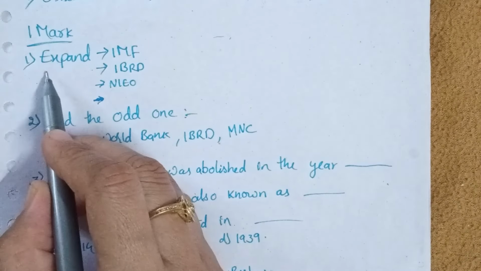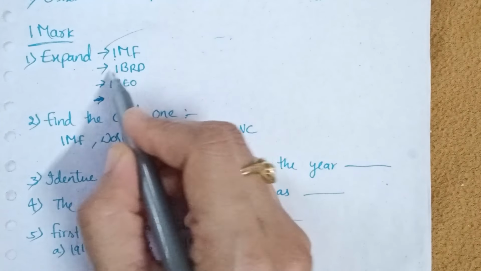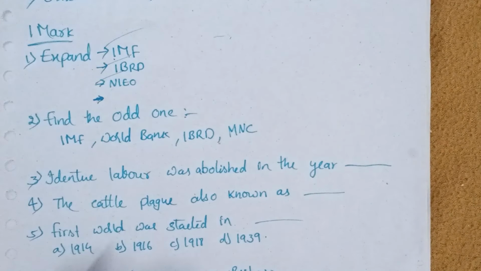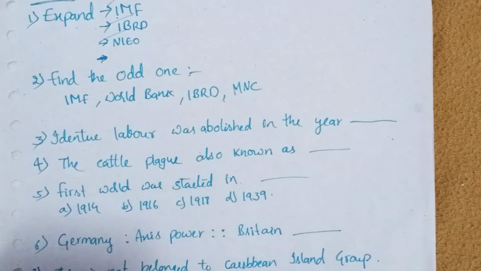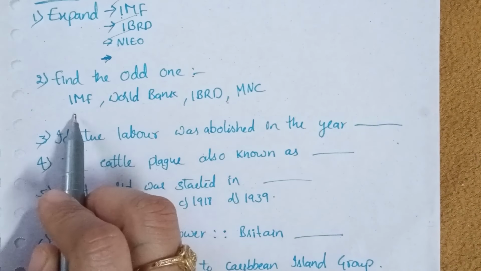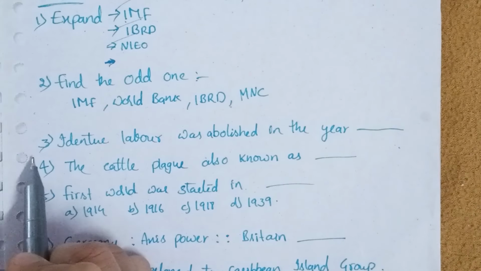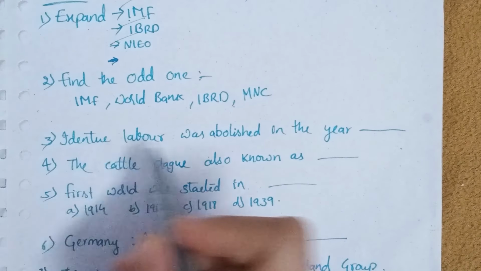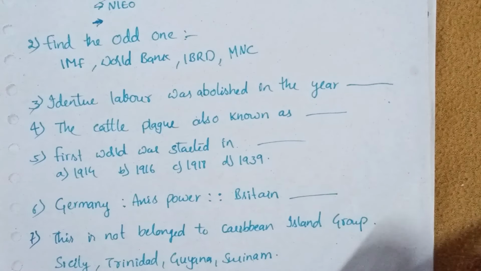The 1 mark questions are very important from this chapter. They will ask you to expand IMF. Second, expand IBRD. Next, NIEO. Sometimes they will ask you to choose the correct answer, like find the odd one: IMF, World Bank, IBRD or MNC. Next, the third type is fill in the blanks. They will ask you this type of blanks also from this chapter.